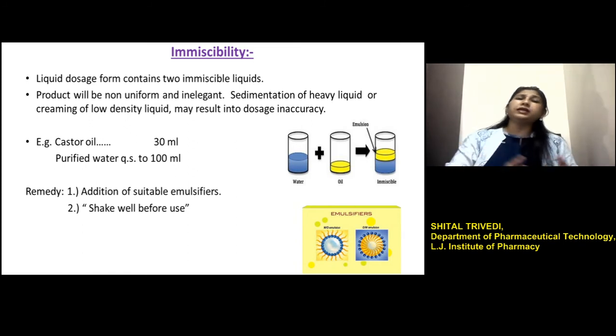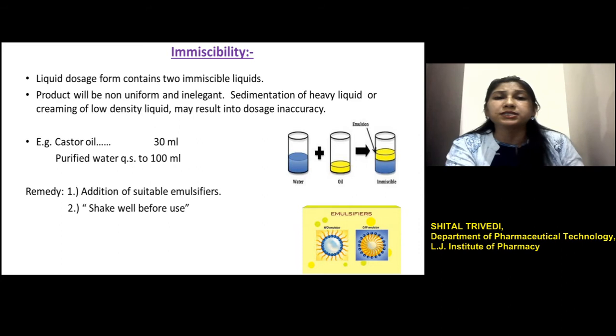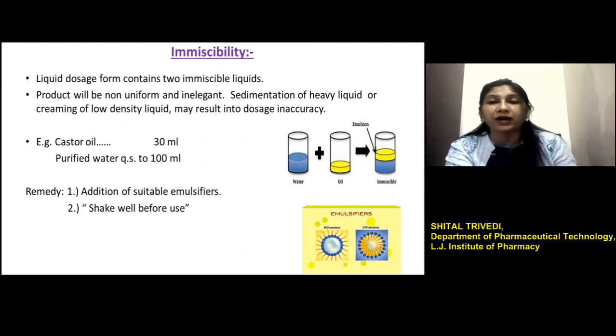This kind of mixture is called an emulsion, but only when another ingredient is added, called an emulsifier. So an emulsion involves the mixture of immiscible liquids and an emulsifier or emulsifying agent. This emulsifier has an amphiphilic nature.